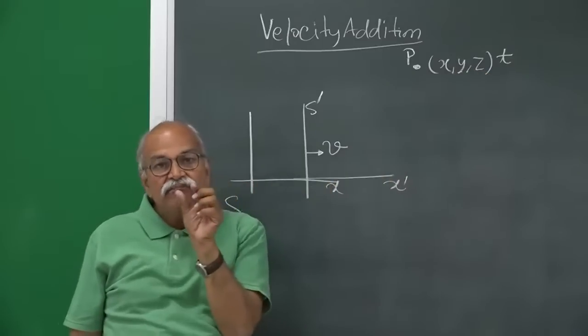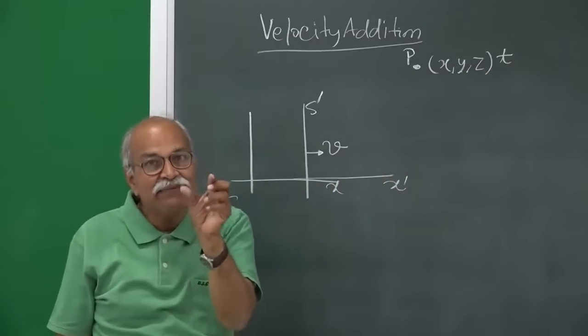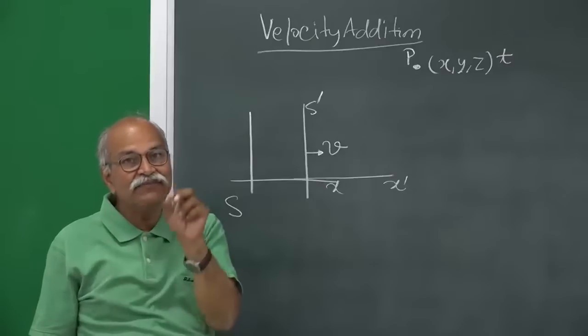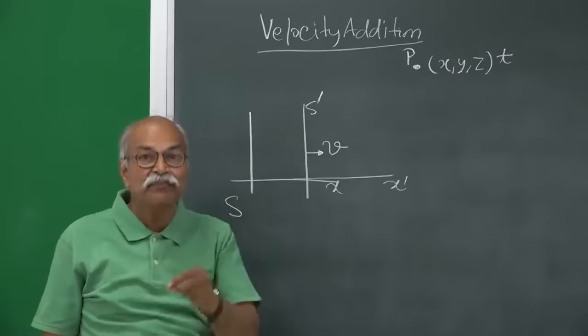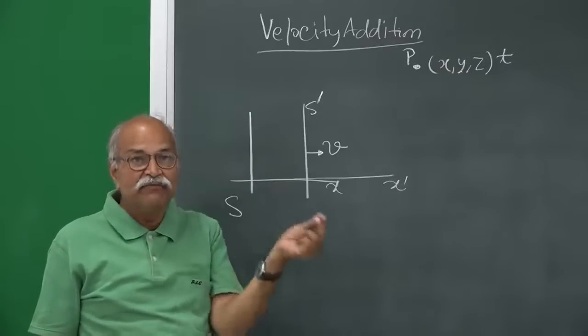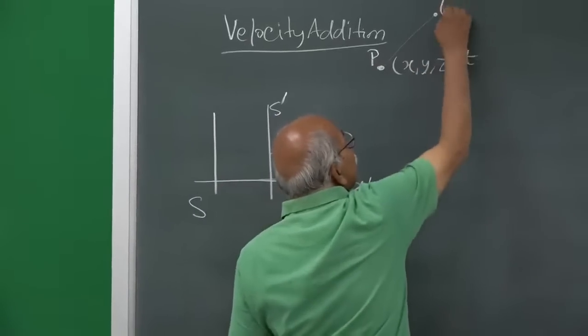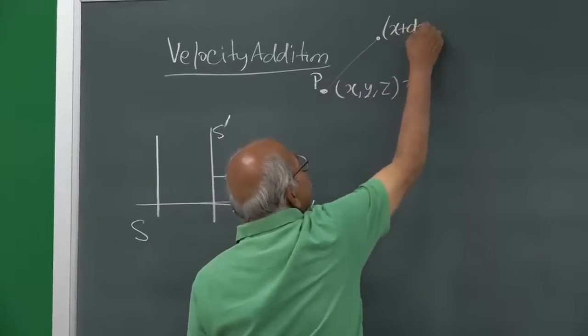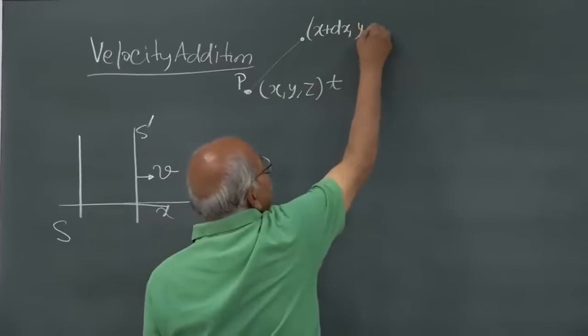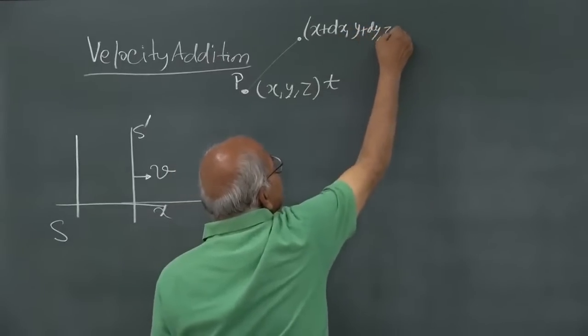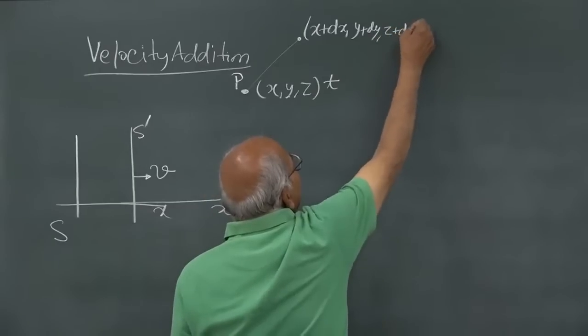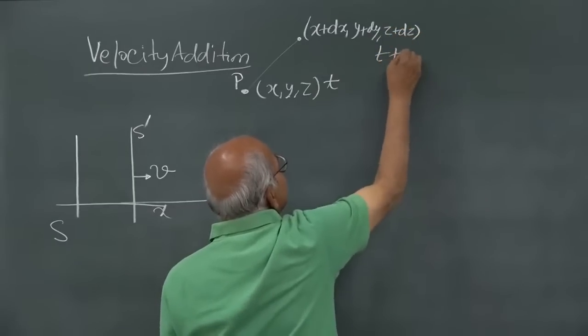And as time t elapses, dt time elapses, t becomes t plus dt, the particle moves and goes somewhere else, then the coordinates become x plus dx, y plus dy, z plus dz at time t plus dt.